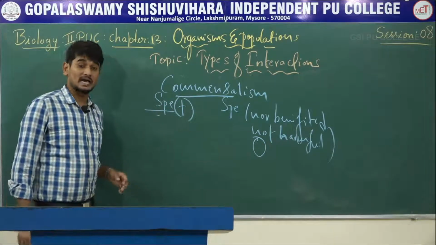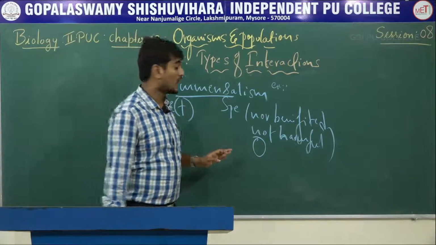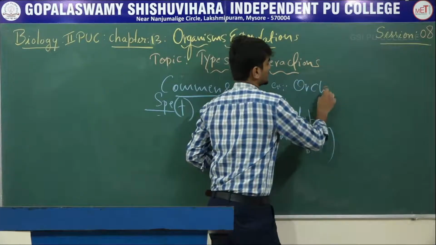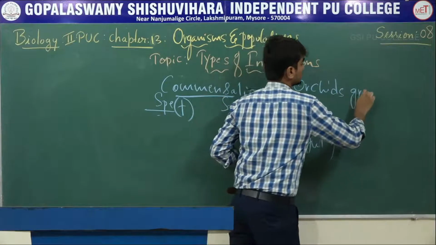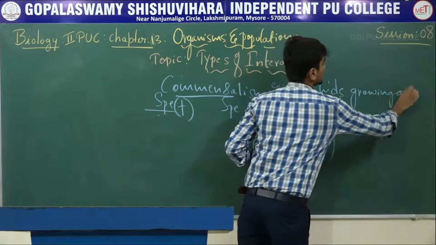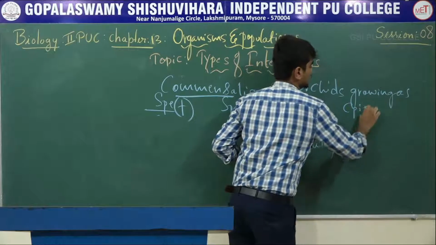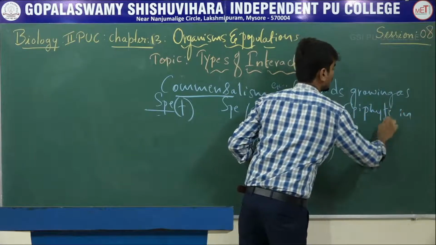So this is called commensalism. Example for commensalism: orchids growing as epiphytes on a mango tree.